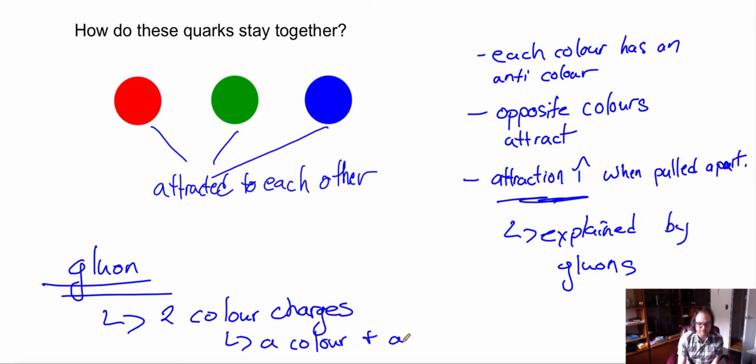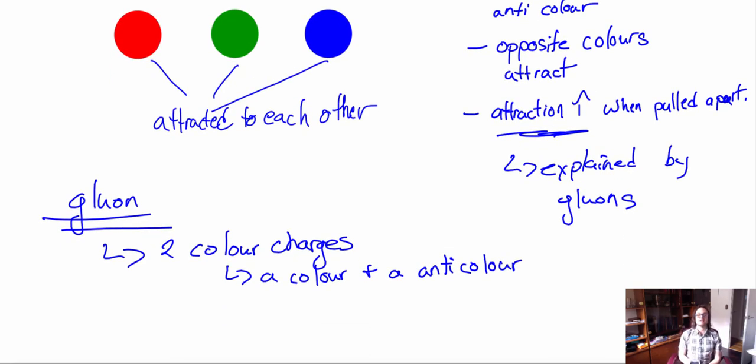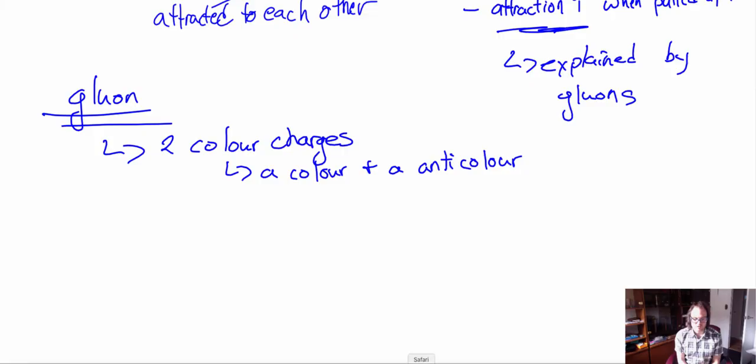Always a color and an anticolor. Now, it's not going to be a color and its anticolor, it's going to be one color and a different anticolor. So the anticolor for red will not be combined with red, it may be combined with green or blue. Same like the anticolor for green will be combined with red or blue and not green. So a gluon is just made up of two color charges.